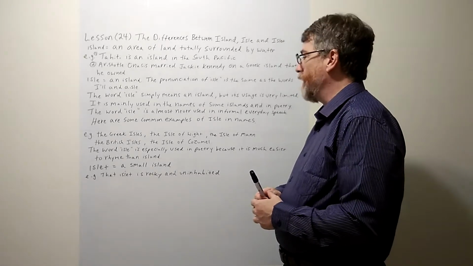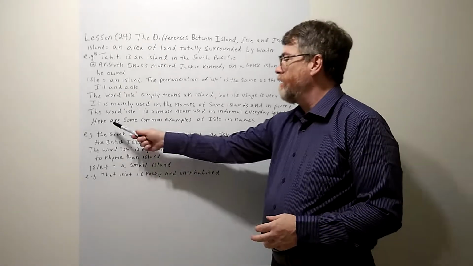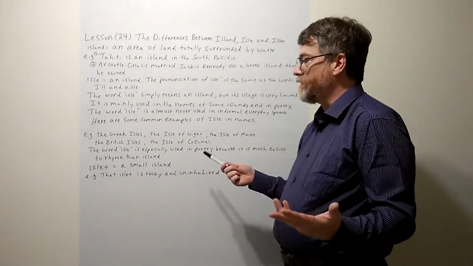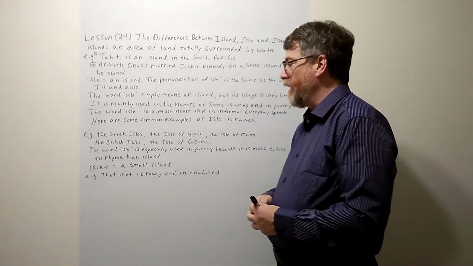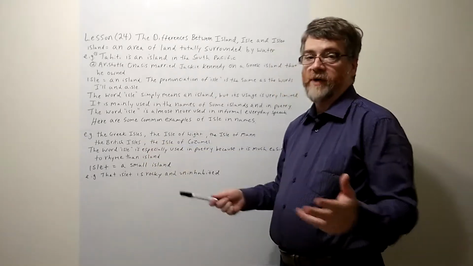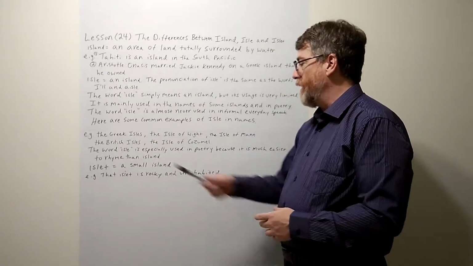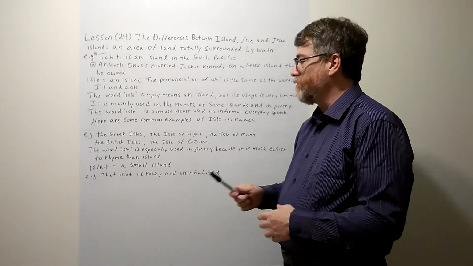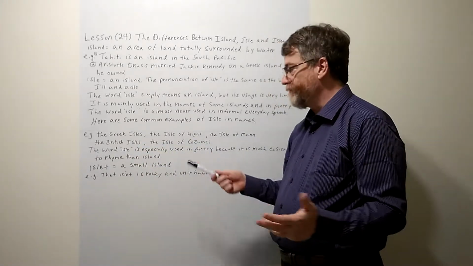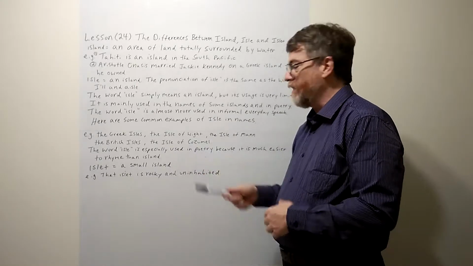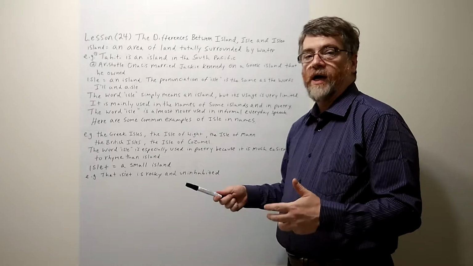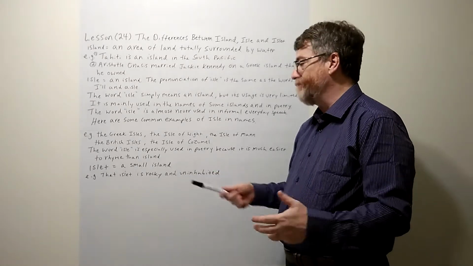Okay, so again, when do we use it? Here are some common examples of isle in names. This is some of the most common ones that come up. The Greek Isles. You've probably all heard of that before. The Isle of Wight, the Isle of Man. Both of them are in the UK. The British Isles. The Isle of Cozumel. These are just some of the most common ones that you do hear with the word isle in the name.